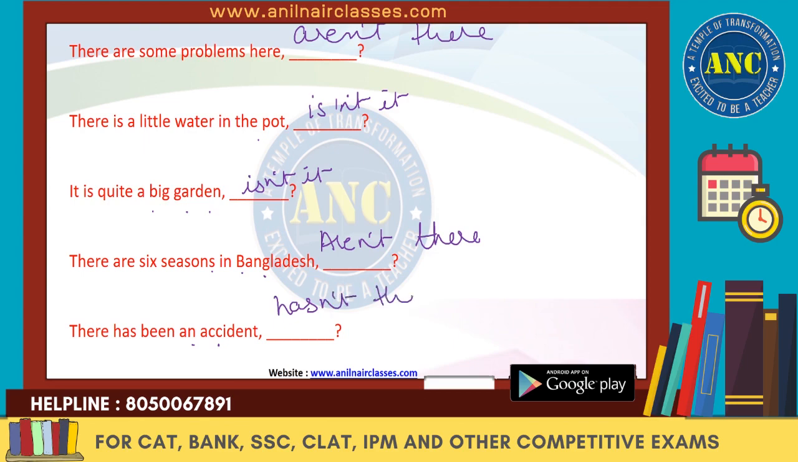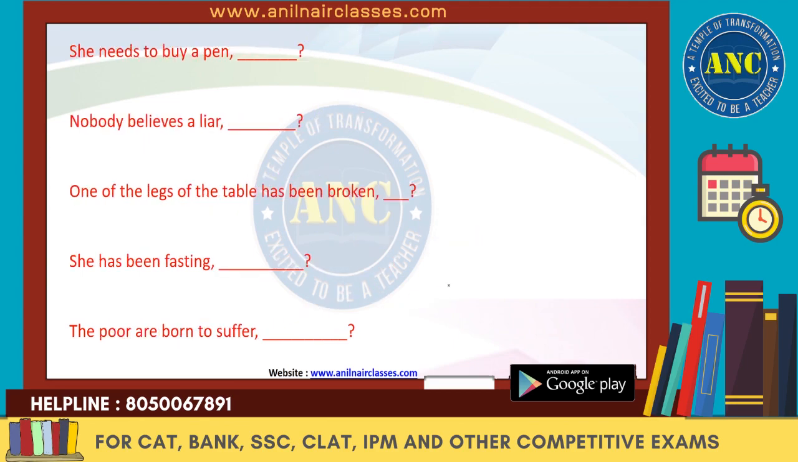Hasn't there? Next one. She needs to buy a pen. So it should be what? Doesn't she? Nobody believes a liar. So nobody is singular, but still we'll say, do they? And the plural pronoun also will be there. One of the legs of the table has been broken. So if it is again one, we'll say what? Hasn't one? It has been fasting. She has been fasting. So it should be, doesn't she?